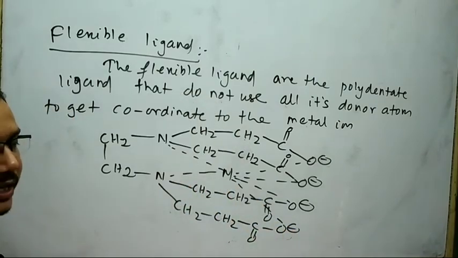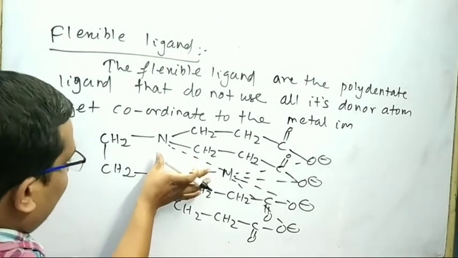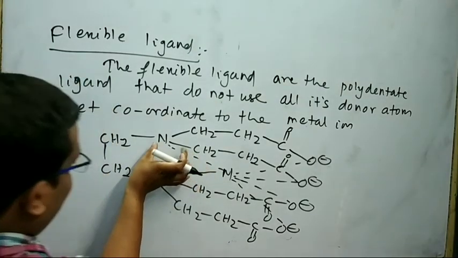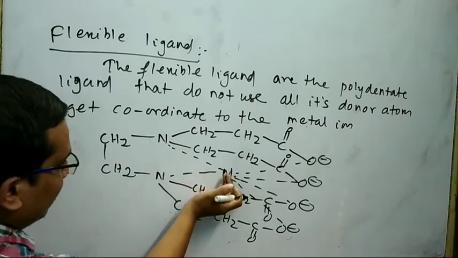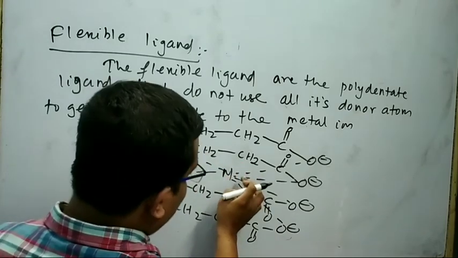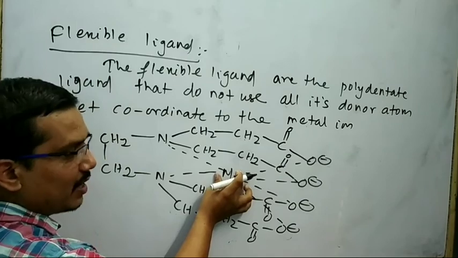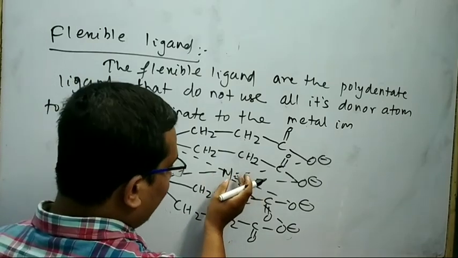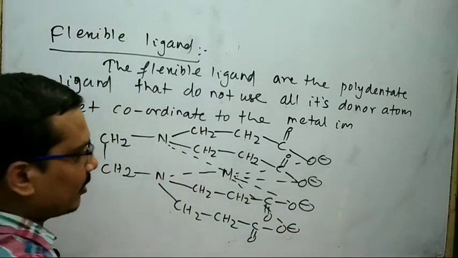These are the different coordinate bonds formed with the different donor atoms. If a bond is formed between nitrogen and the central metal atom, then the metal comes near the nitrogen atom. If a bond is formed between this donor atom and the central metal atom, then the metal atom is nearer to the O minus ion.